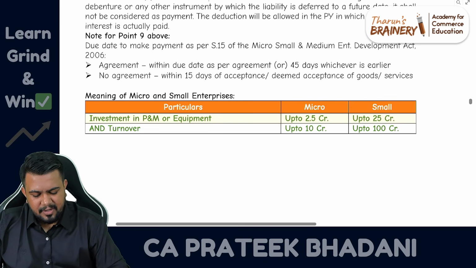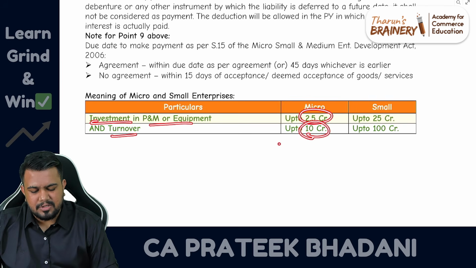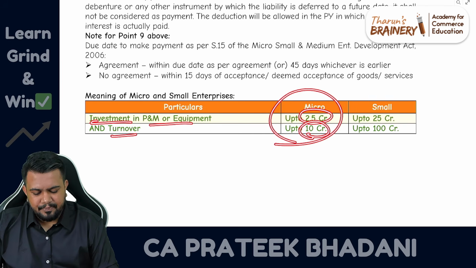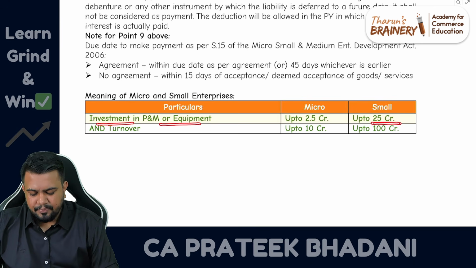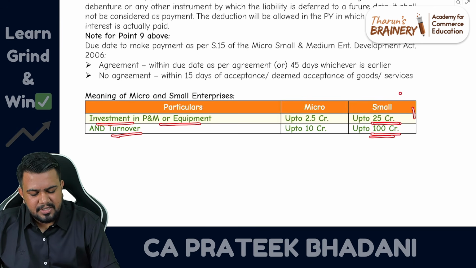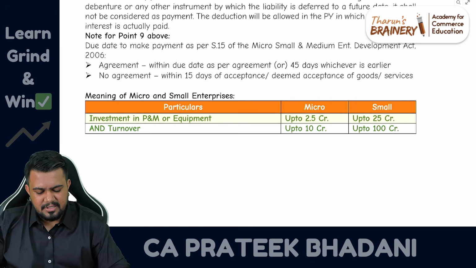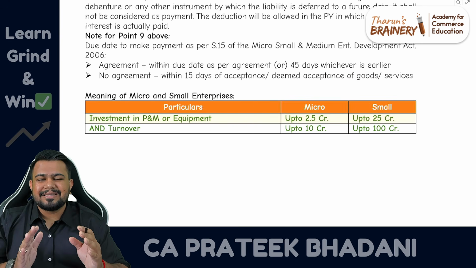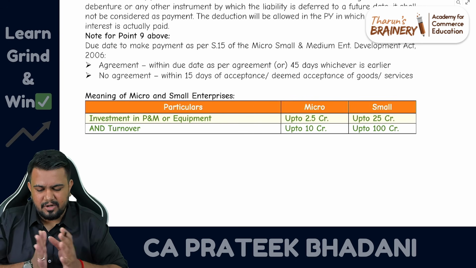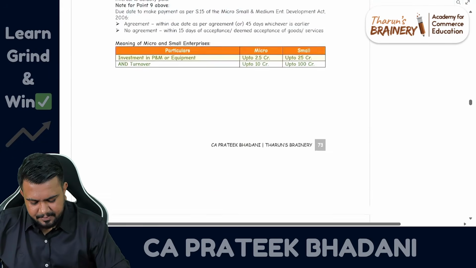So now what is a micro enterprise? If investment in plant and machinery or equipment is up to 2.5 crores and the turnover is up to 10 crores, then it is a micro enterprise. And if investment in plant and machinery or equipment is up to 25 crores and turnover is up to 100 crores, then it is a small enterprise. So now the limits have changed. You have to study these revised limits to determine whether an organization is a micro or small enterprise or not. Fine. So this was also a small change only, but please update it.